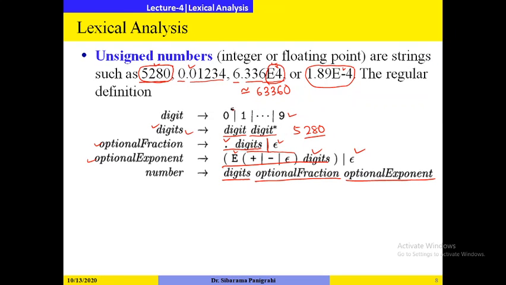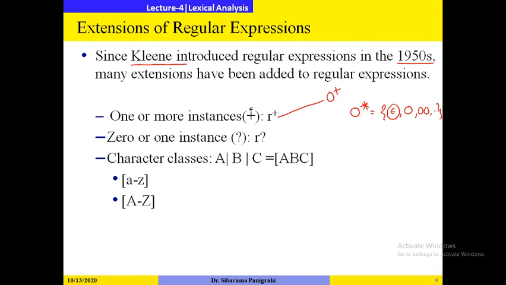We will use the OR operator for OR operation. Here we have a plus operator. So 0 plus means what? It represents 0 0 0, any combination of zeros excluding the null string, or sorry, excluding epsilon, right?